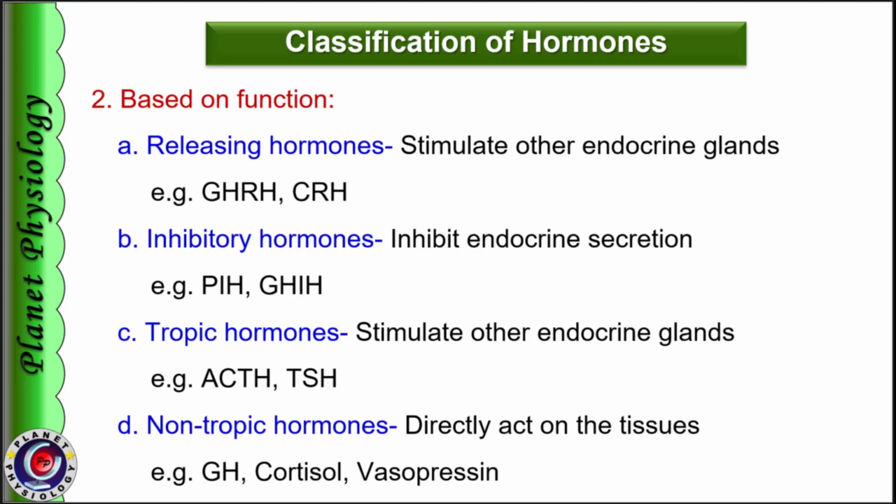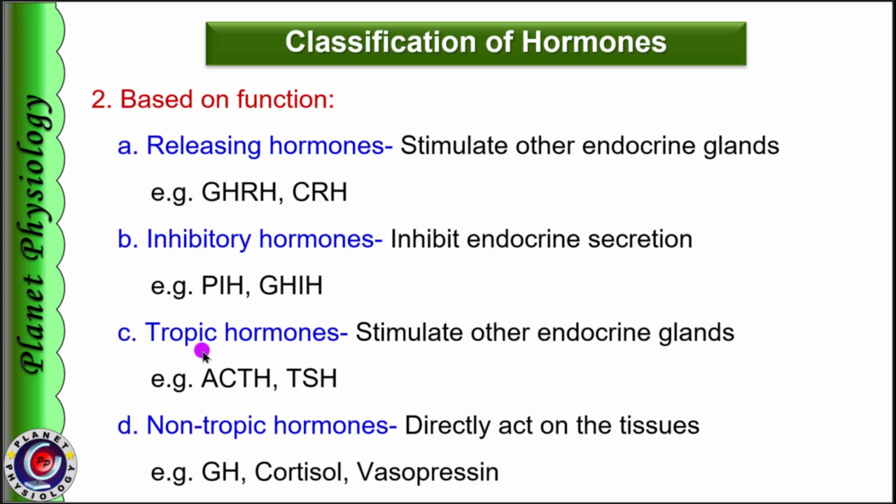Based on the function, hormones can be classified as releasing hormones, which cause release of other hormones. For example, growth hormone releasing hormone secreted by the hypothalamus causes release of growth hormone from the anterior pituitary. Similarly, corticotropin releasing hormone causes release of ACTH from the anterior pituitary. The second category is inhibitory hormones, and they inhibit release of hormones from the endocrine glands. For example, prolactin inhibiting hormone prevents release of prolactin. Growth hormone inhibiting hormone prevents release of growth hormone. Both these types of hormones are secreted from the hypothalamus.